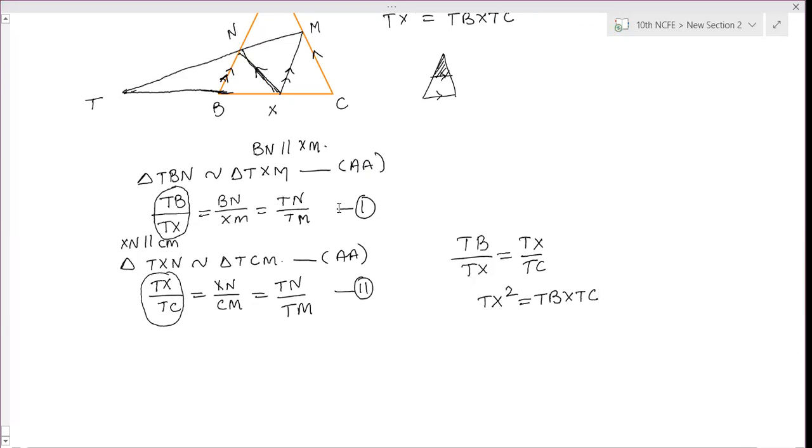I have not shown it; I have only written that the triangles are similar. So you have to show angle B and angle X are equal corresponding angles, and angle N and angle M are equal corresponding angles in this first part. And in the second part also, X and C are corresponding angles, and angles TNX and TMC are corresponding angles. Or you can take angle T as the common angle.